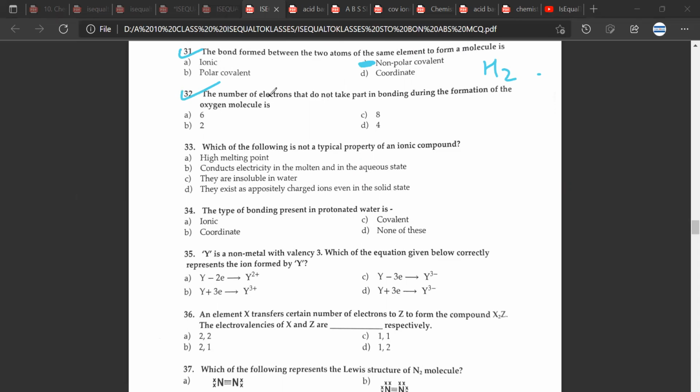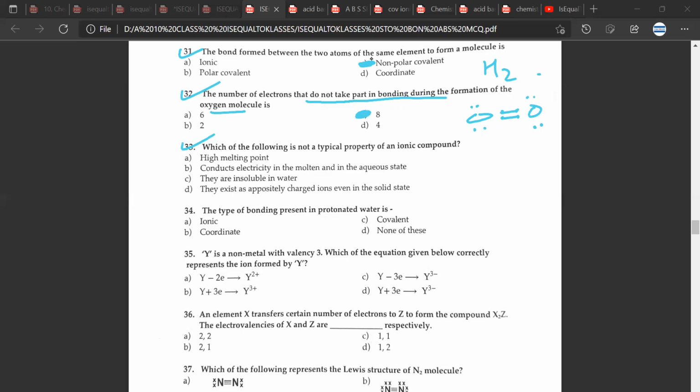32 would be C. The number of electrons that do not take part during the formation of oxygen molecules. So you have 1, 2, 3, 4, 5, 6. So how many electrons are not taking part? 1, 2, 3, 4, 5, 6, 7, 8. Great. 33.